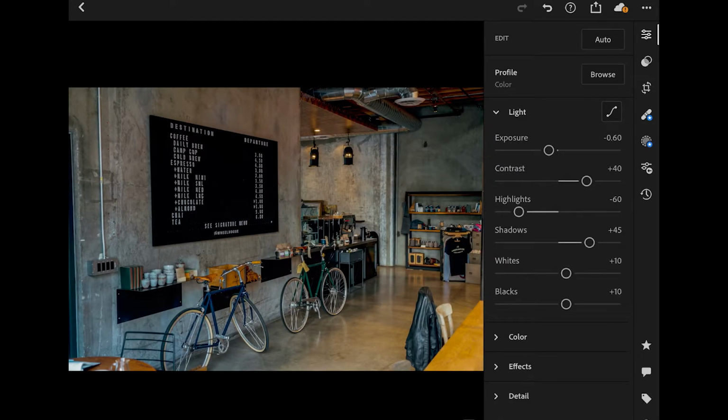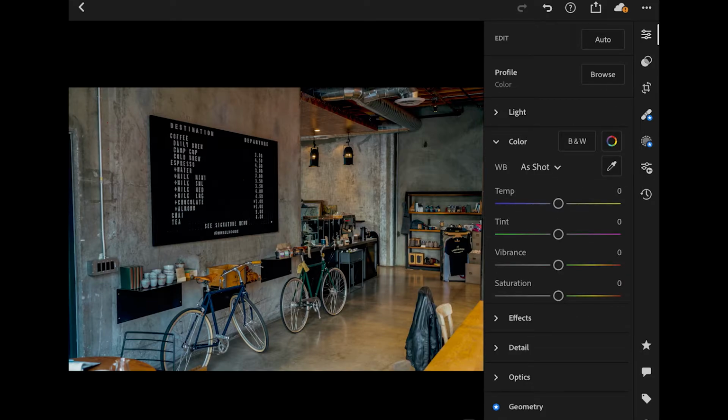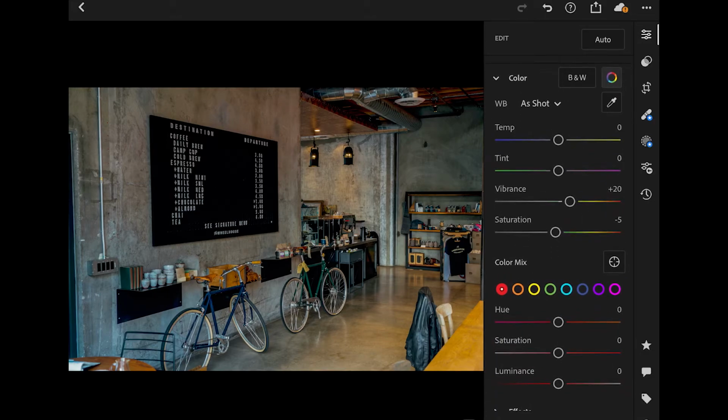Next go to color. +20 for vibrance. And saturation to -5. Go to color mix. Saturation to -30. Luminance to -10.